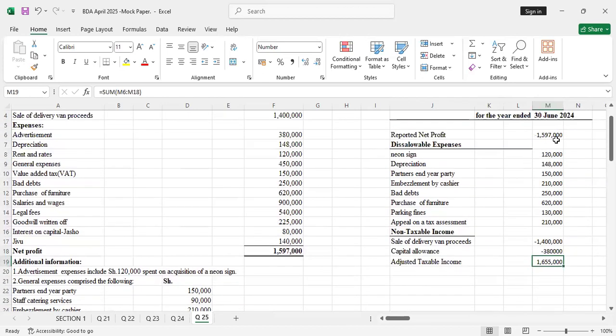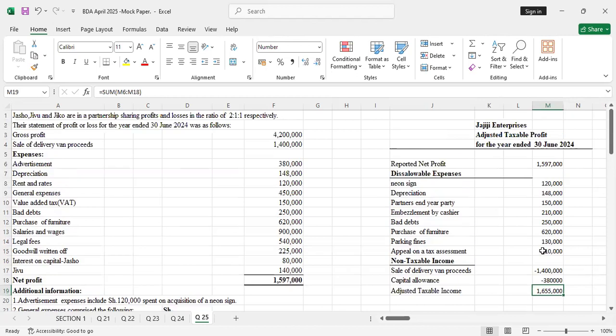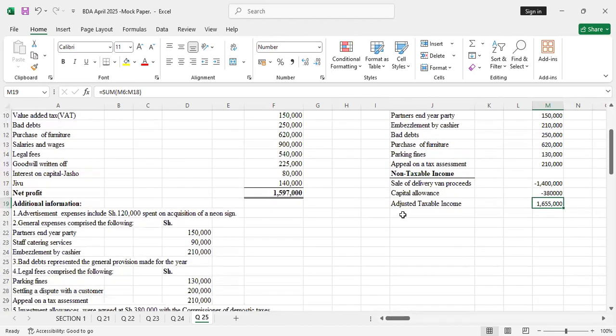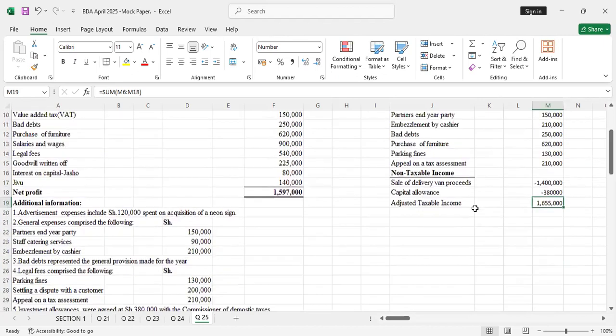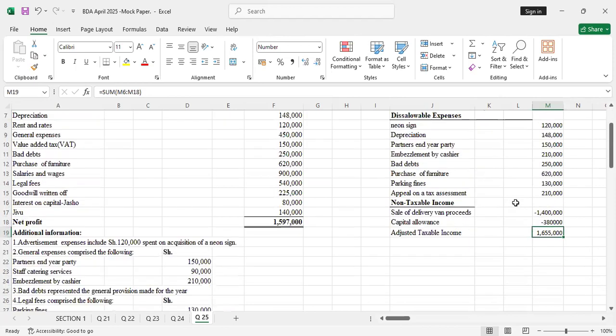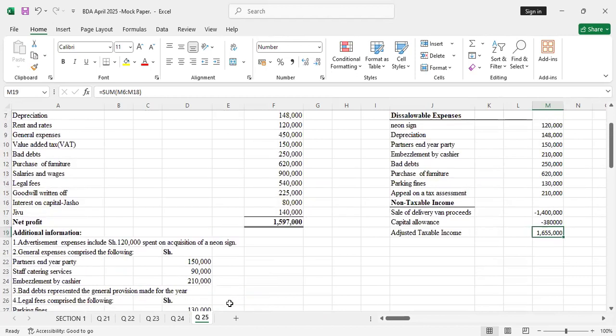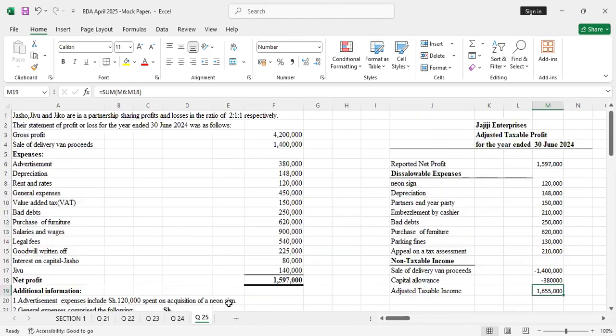Let me see: 1, 2, 3, 4, 5, 6, 7, 8, 9, 10, 11, 12. In these questions, if you want to pass your exams, don't avoid such a question, because they will give you 2 marks for every entry. If you get the 9 entries correct, you get the full 18 marks, even without getting the adjusted taxable income correct. Questions on tax look at the entry: do you know what you are supposed to do? Do you know that neon sign is a disallowable expense? You get your 2 marks.